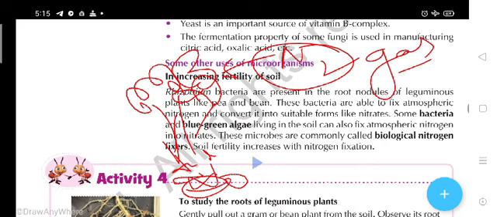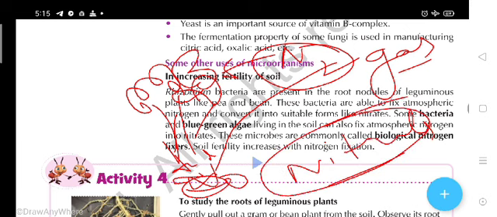Okay, they fix that nitrogen, and they convert that nitrogen into the what? Nitrates. Into the nitrates. And here nitrate means it is the water soluble form of nitrogen. If nitrogen has been mixed and dissolved into the water, then the plants can easily absorb the nitrogen.